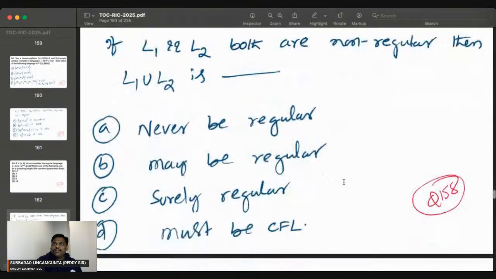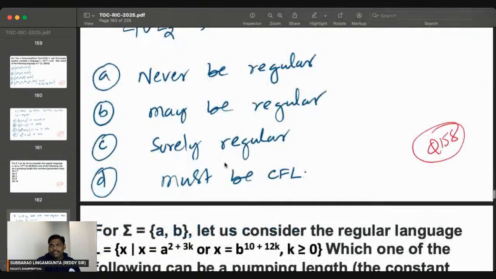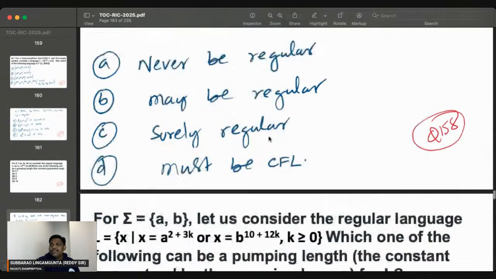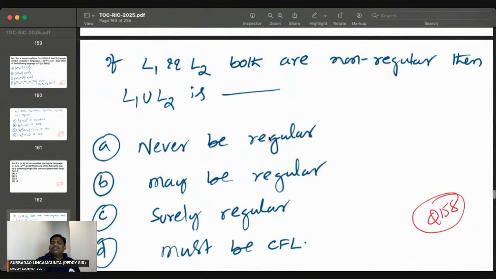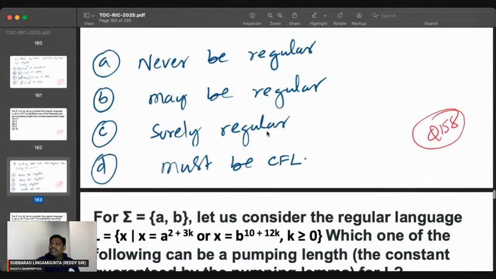Now can you go here? If L1 and L2 both are non-regular, then L1 union L2 is... Two non-regular languages, if you do union, it may be regular. Never be regular? No, you cannot say that. May be regular? Yes, B is the correct answer. Must be CFL? When you say non-regular, it may be CSL also. I cannot say D. Surely regular, I cannot say. Never be regular, I cannot say.